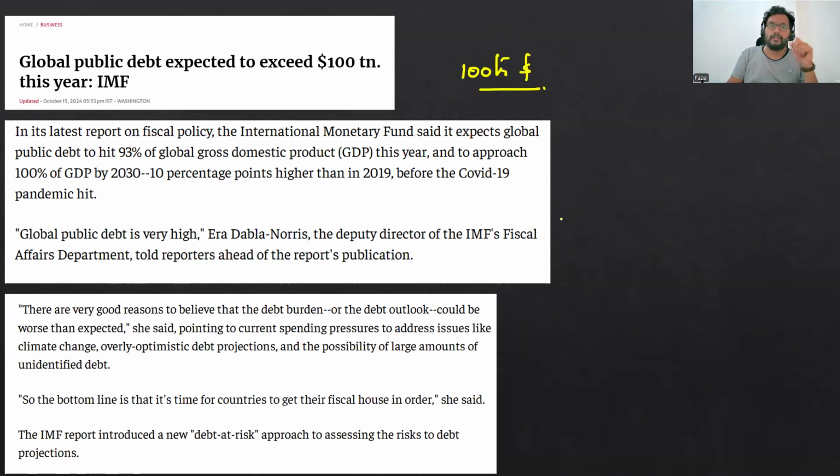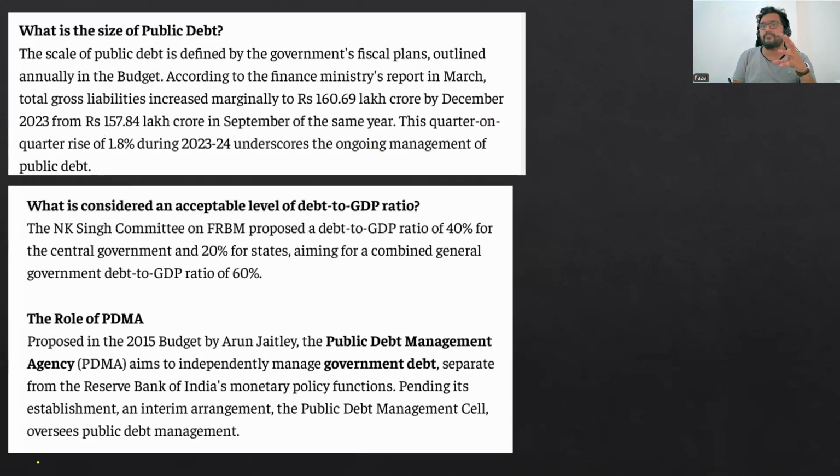$100 trillion. So for India, it is quite less, but for other countries like the UK and US, it is an increasing trend because of the high inflation they used to have. So what is this public debt? What is the scenario of this public debt? Let us read here. So public debt basically is the total debt of the country.